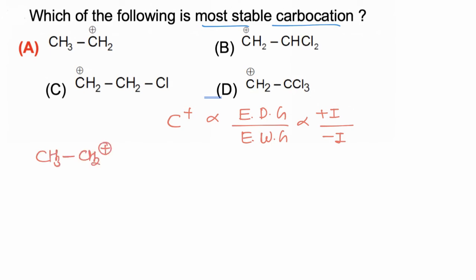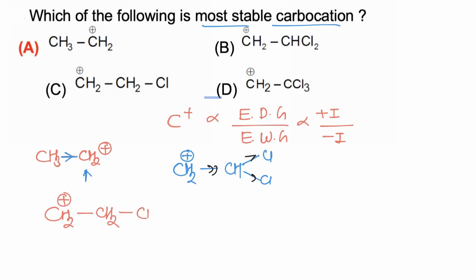Now in option A, CH3CH2 positive. Now this CH3 is having plus I effect, and due to plus I effect stability of carbocation is increased. In second case, CH2 positive CHCl2. Now this molecule is having 2 electron withdrawing groups. Now these electron withdrawing groups decrease stability of carbocation. In option C, CH2 positive CH2Cl, again Cl is present. Now this Cl will withdraw electron from carbon chain and decrease stability.